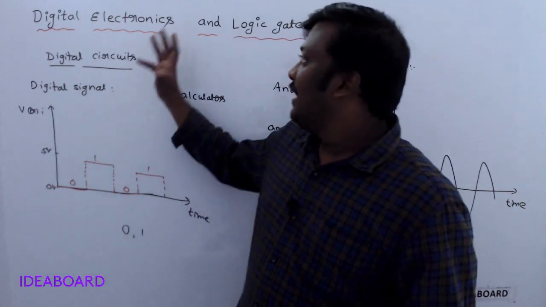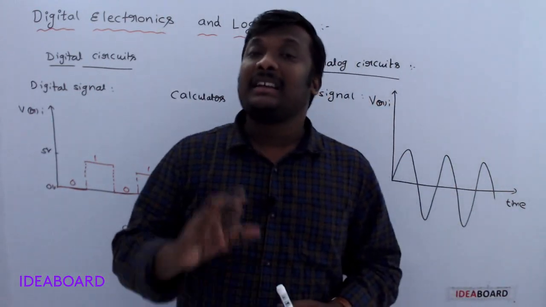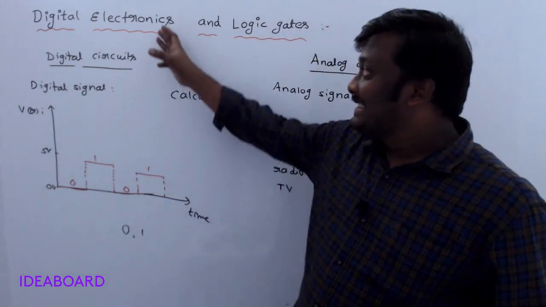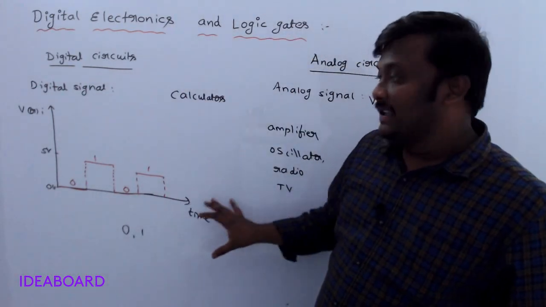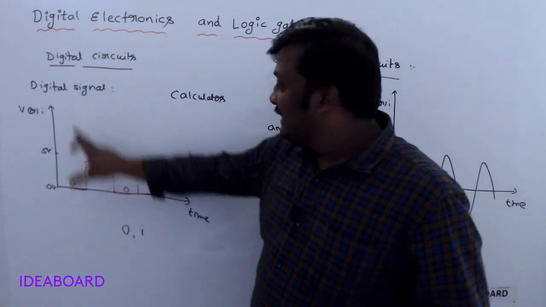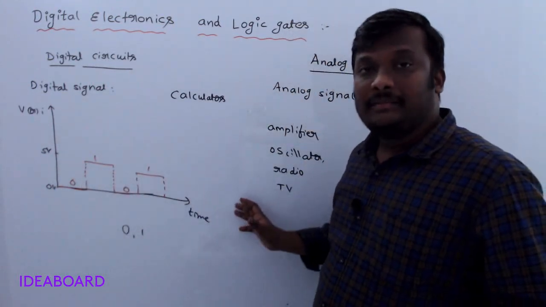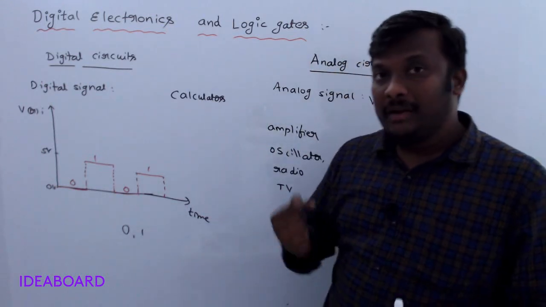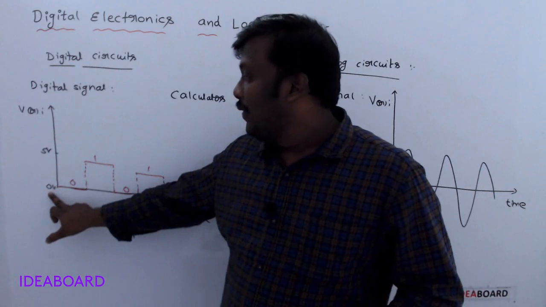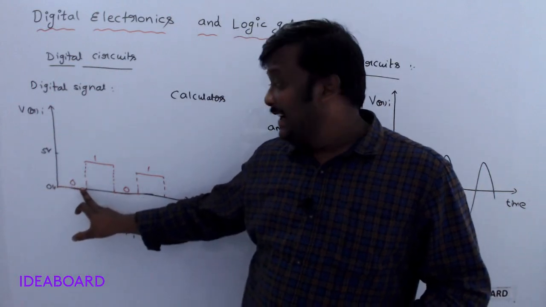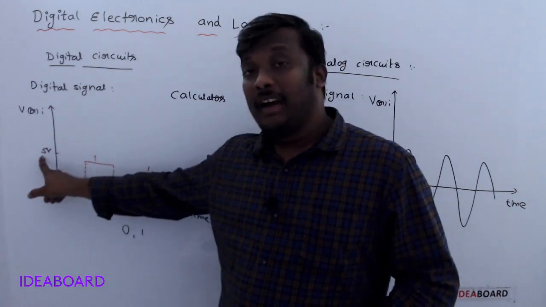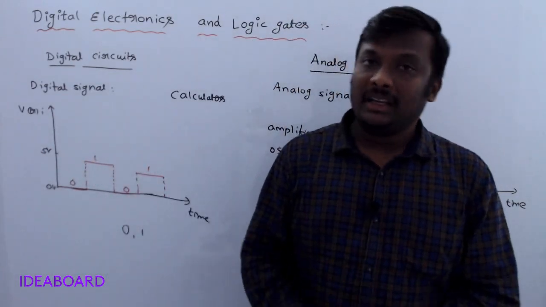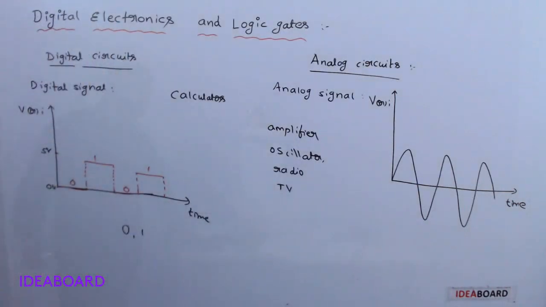Understand? That's why our chapter name is digital electronics. In the entire portion of digital electronics, we everywhere observe this type of pulses. Those are called digital signals. One more time, please keep in mind: 0 volt represents the binary number 0 and plus 5 volts always represents the binary number 1. Clear? Note it down.